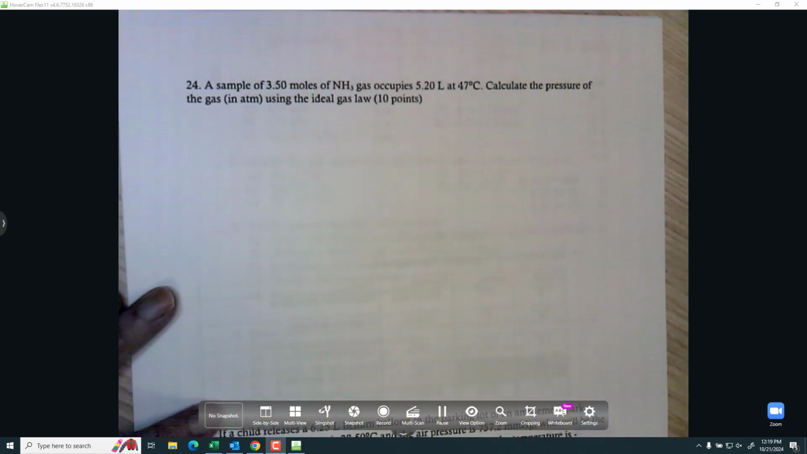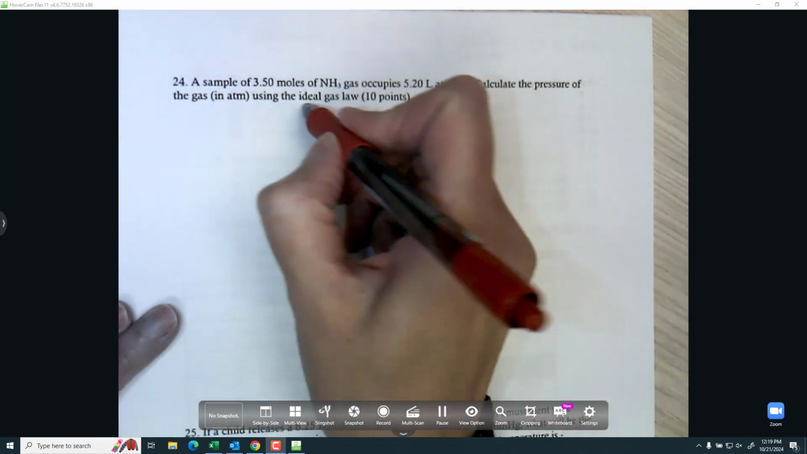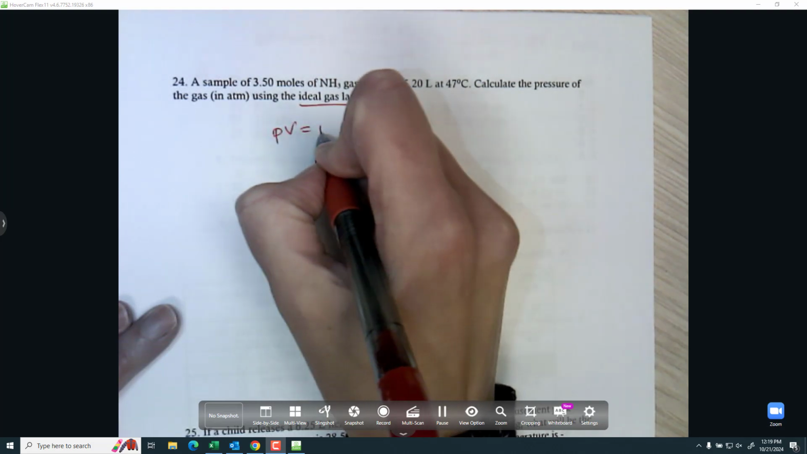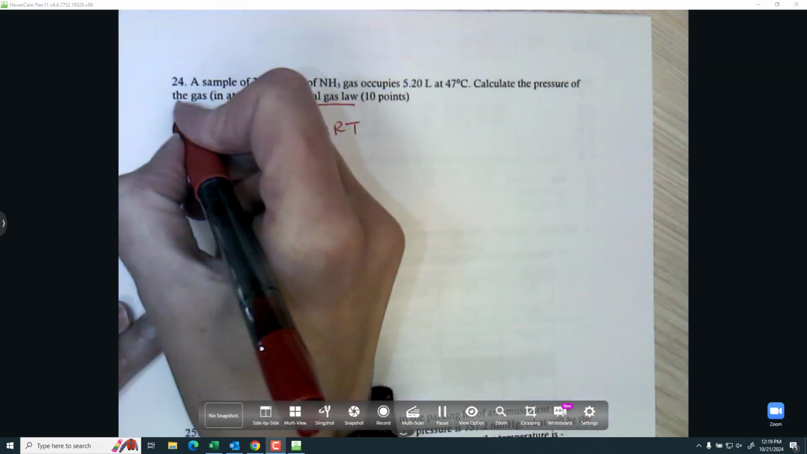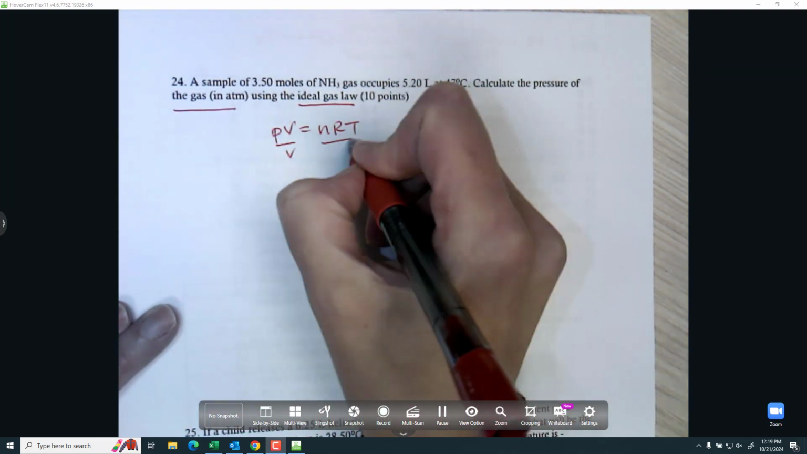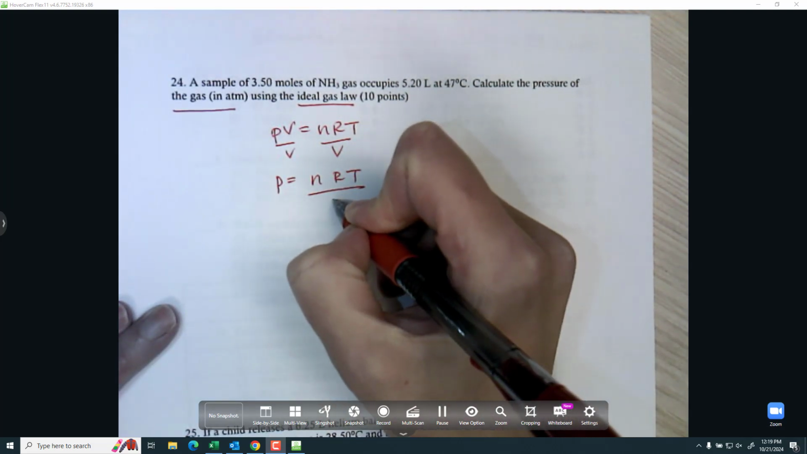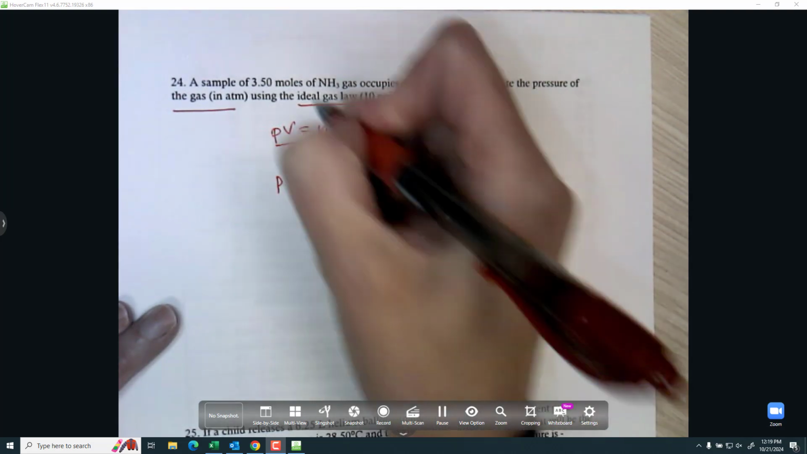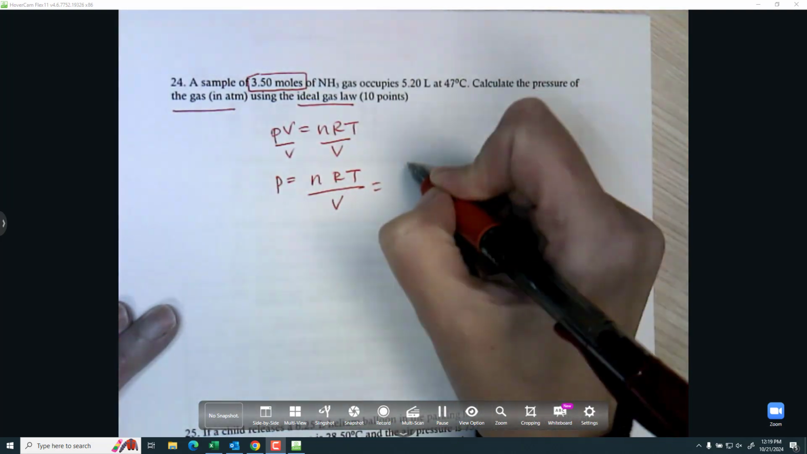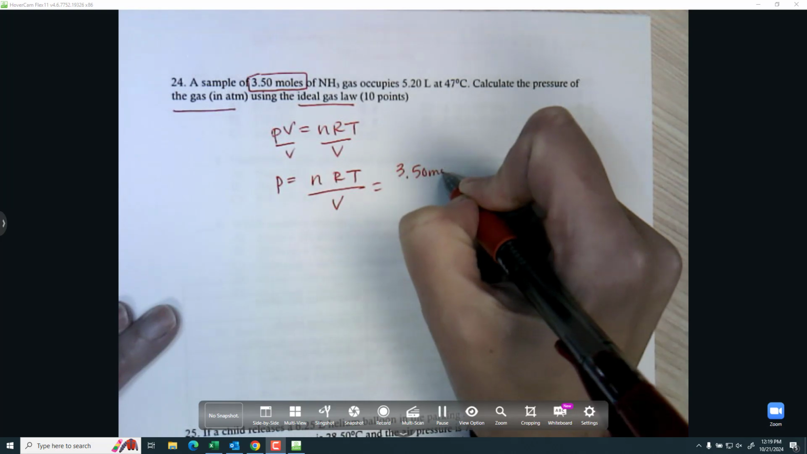All right, so this says I should use the ideal gas law. It gives me some information. So let's write down the ideal gas law first. PV equals nRT, and I'm looking for the pressure, so I'll solve for that by dividing by volume on both sides, and I get nRT over V. And so for n, I need the moles. I have that, 3.50 moles.